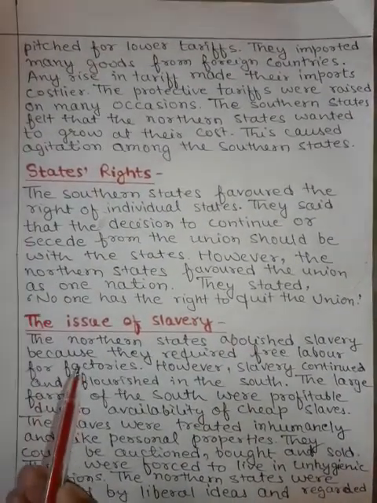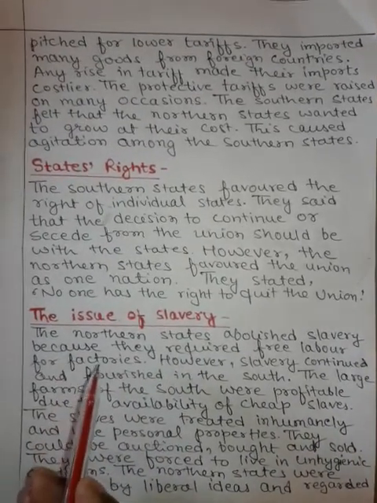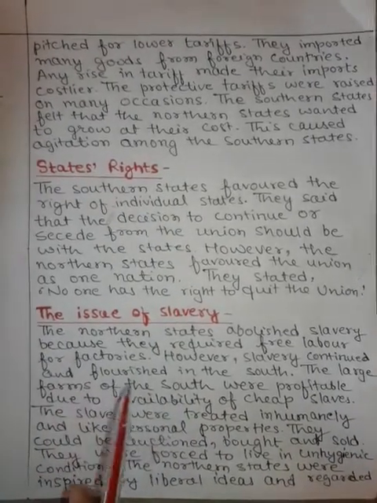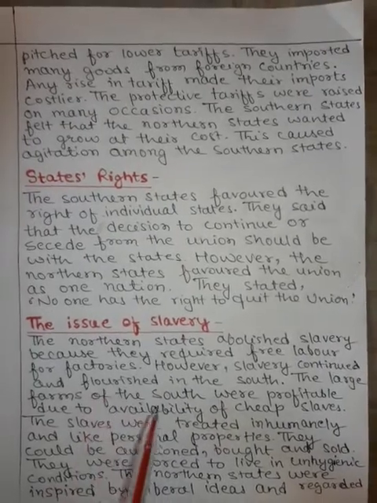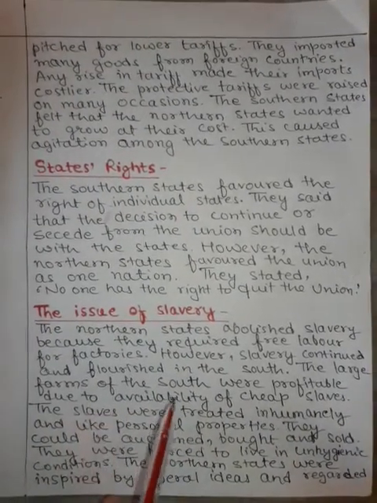The fourth cause was the issue of slavery. The northern states abolished slavery because they required free labor for factories. However, slavery continued and flourished in the South.